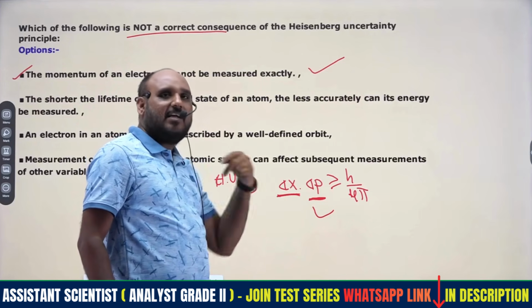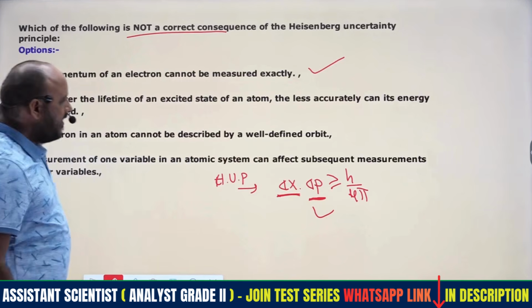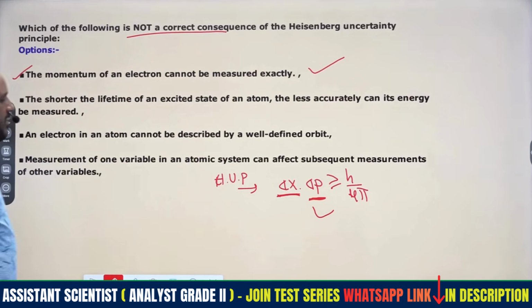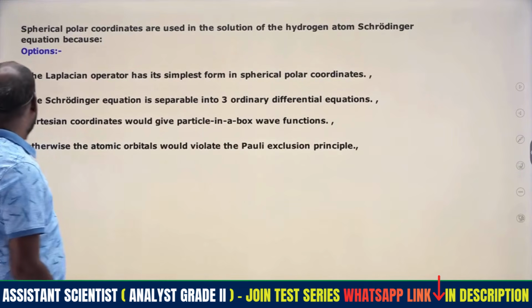Because both we cannot get at a time. According to this, it is applicable for large particles, right? So that is the Heisenberg uncertainty principle, right? So coming to the next question, right?